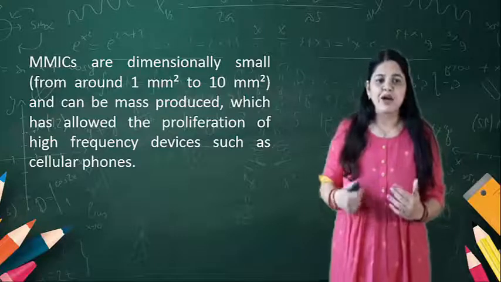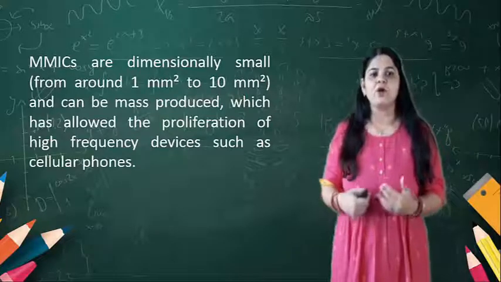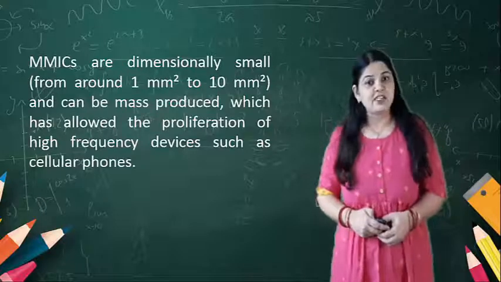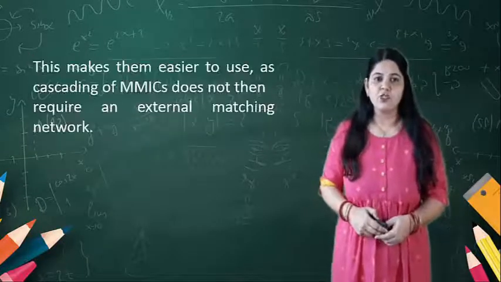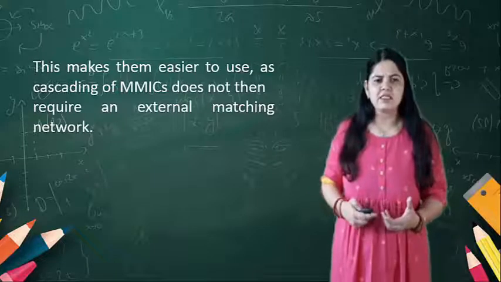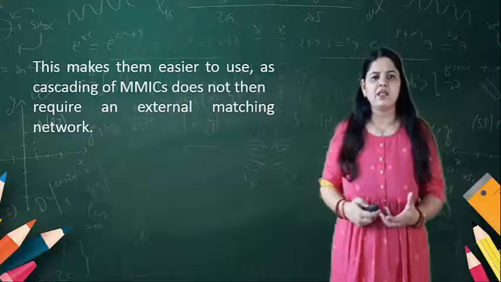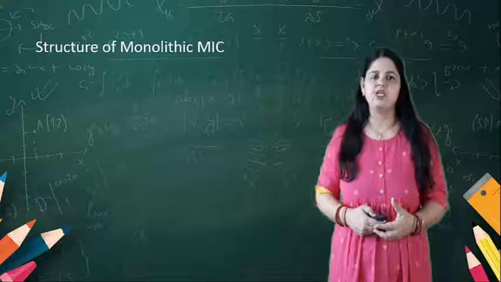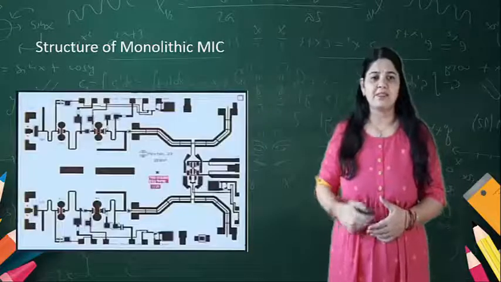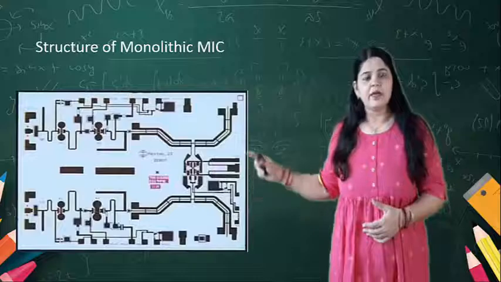It can be mass produced and allows the production of high frequency devices such as cellular phones. Its use is also easier, and it does not require any external matching network.